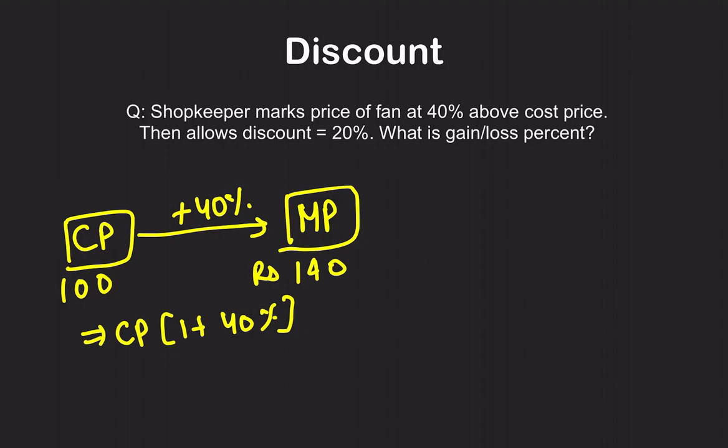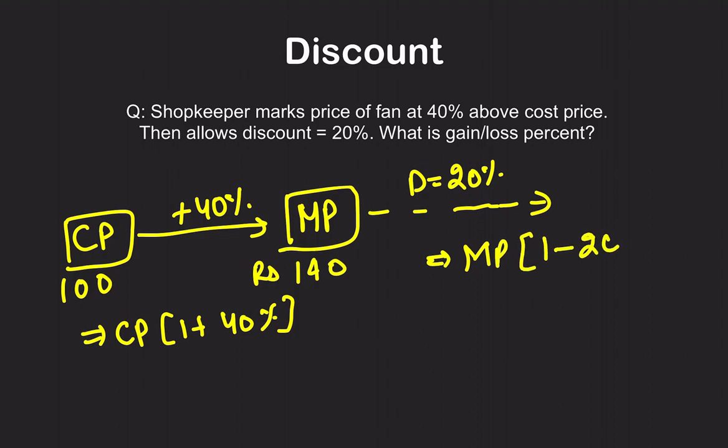Now after that, on this marked price, just to give you an illusion of benefit to the customer, he says I am giving you a discount of 20%. Is it really a good thing or a bad thing? I don't know, but he's just giving us an illusion that he's giving so much discount. But he has already added 40% for himself. So 20% discount means marked price into 1 minus 20%.